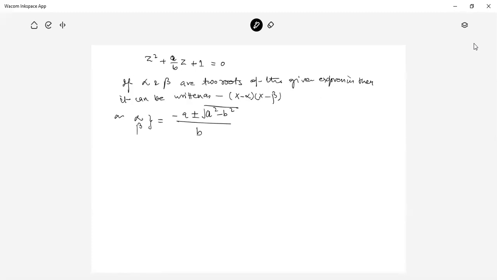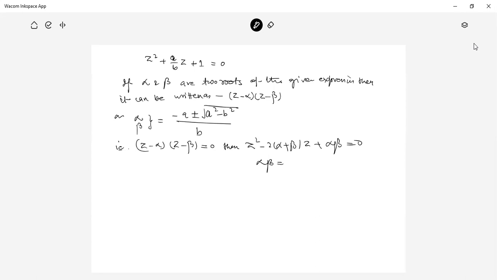If (z minus alpha)(z minus beta) is equal to 0, then z squared minus (alpha plus beta) z plus alpha beta is equal to 0.